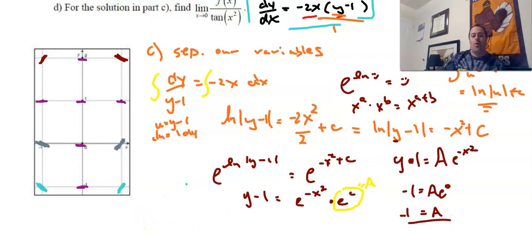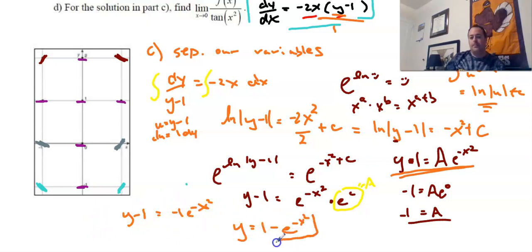So after this whole long song and dance, this answer is going to be, because I'm coming back to our little guy right here, right? This is where we are. So I'm going to go back and say, well, y minus 1 is equal to negative 1 times e to the negative x squared. Okay? And so our actual final answer, y is equal to 1 minus, I just moved the 1 over, right? 1 minus e to the negative x squared. So that's going to be the answer to our problem.